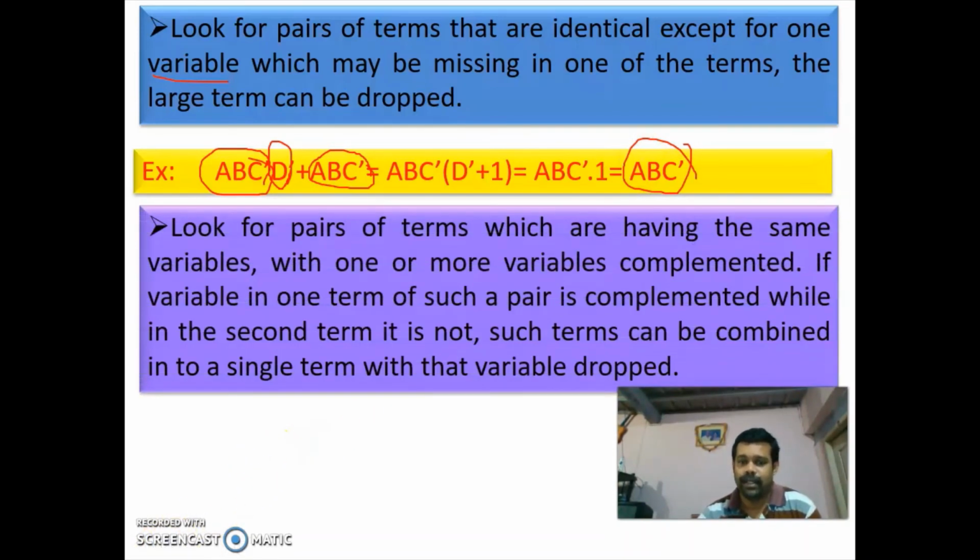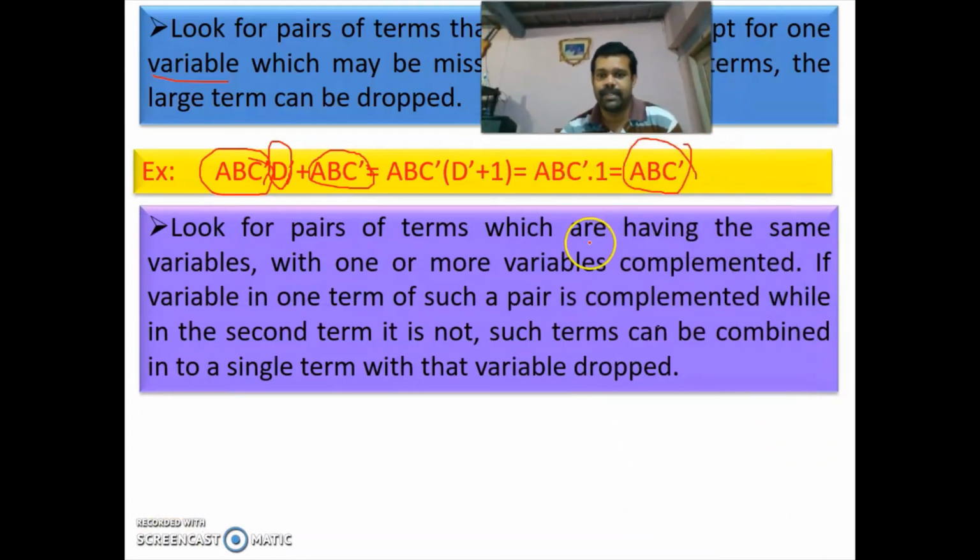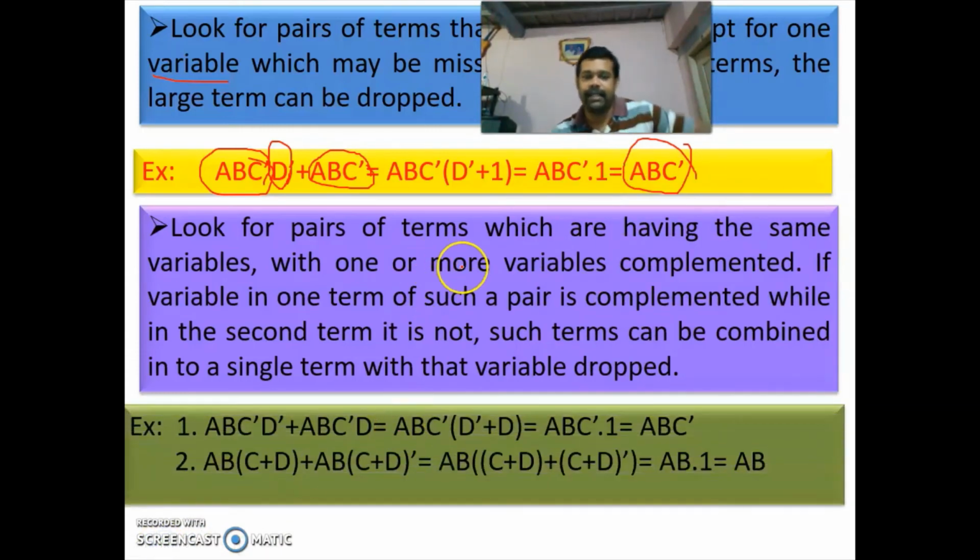Next, you have to look for pairs of terms which have the same variables with one or more variables complemented. If the variable in one term of such a pair is complemented, while in the second term it is not, such terms can be combined into a single term with that variable dropped.